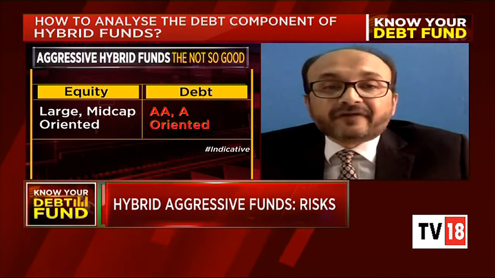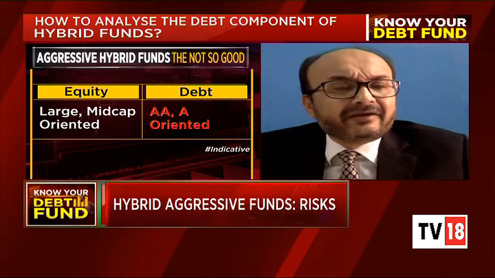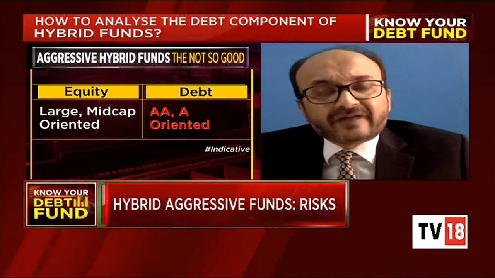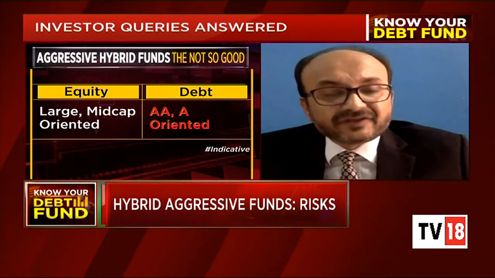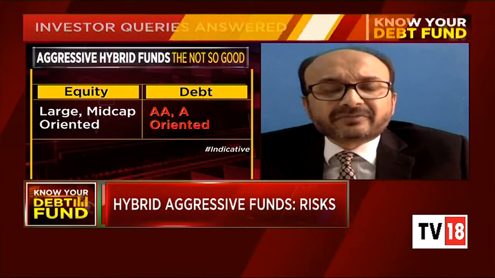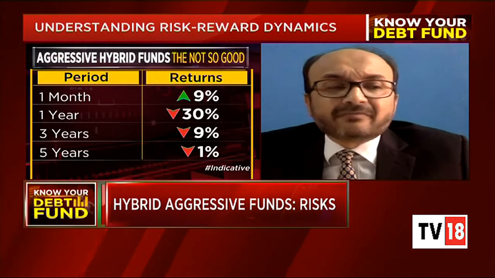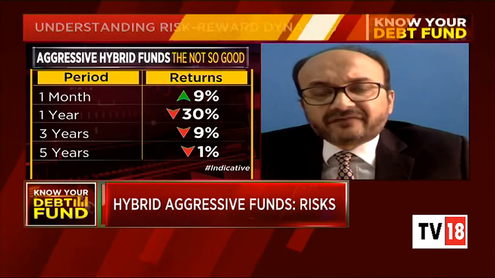So even in that, if you find the orientation has been AA and A-rated papers, which is again a risky proposition, and chasing the alpha type of thing in the debt space, which I never would advocate. And if you see, some of the portfolios also have a mid-cap type of orientation, but of late many of the funds in the equity have at least shifted to large caps, but the markets have taken it down. And it's for all to see. This is just a case study we've taken up.